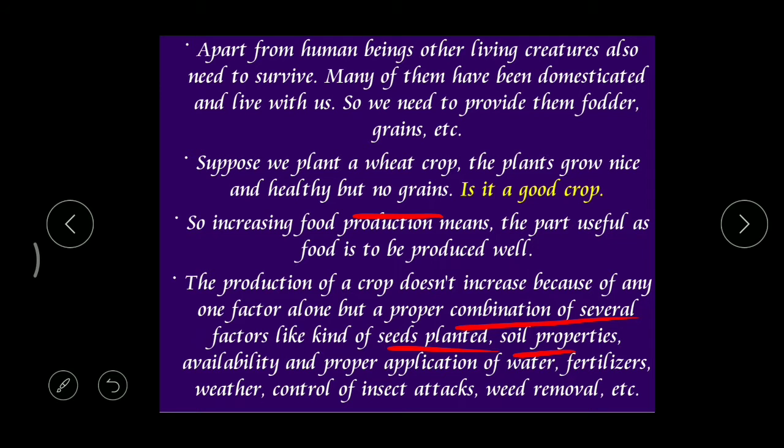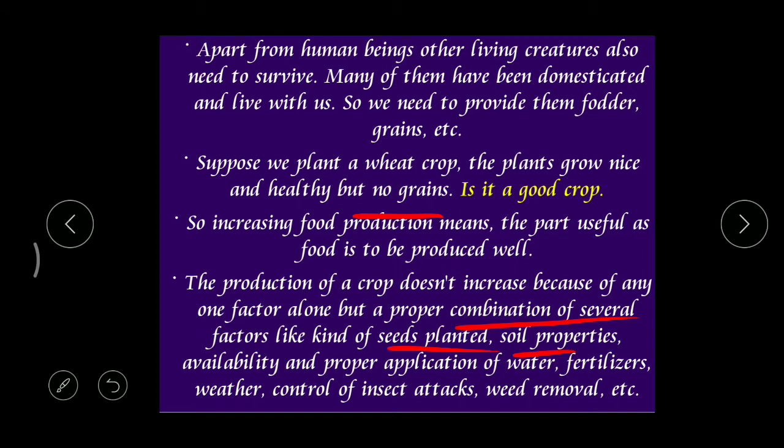Okay, and what's the next one? The weed control. Weed. This is also very important. What is meant by weed? We call that kalupu in Telugu. So weed removal means removing the unwanted plants which are growing along with the crop plants.